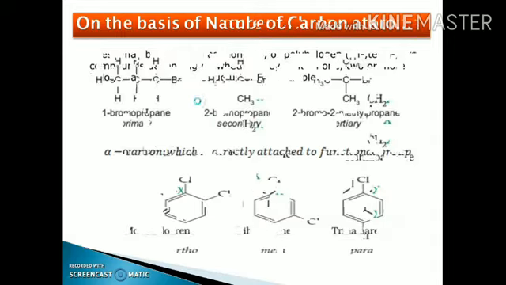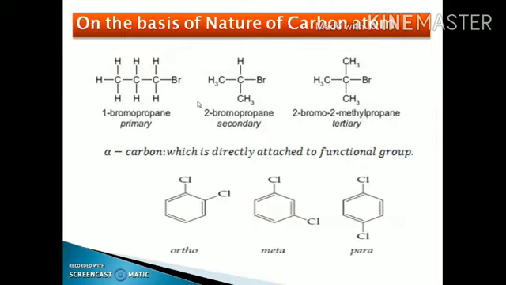The next classification is on the basis of the nature of the carbon atoms. In class 11, we discussed that four kinds of carbon atoms are present. The first one is primary, then secondary, tertiary, and quaternary. But in this case, we are treating only three kinds of carbon atoms. One is the primary, the second one is the secondary, the third one is the tertiary, as the fourth position is occupied by the halogen group.